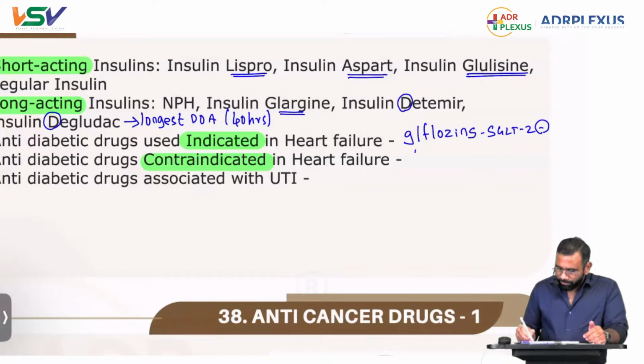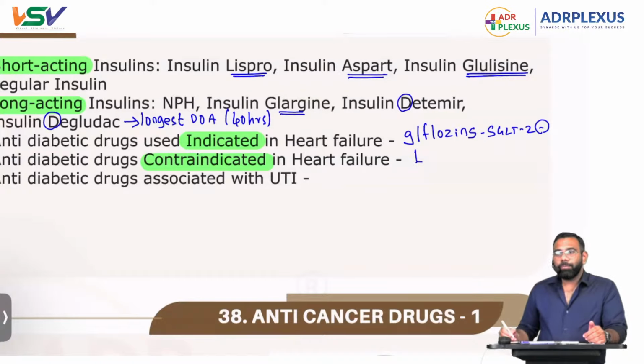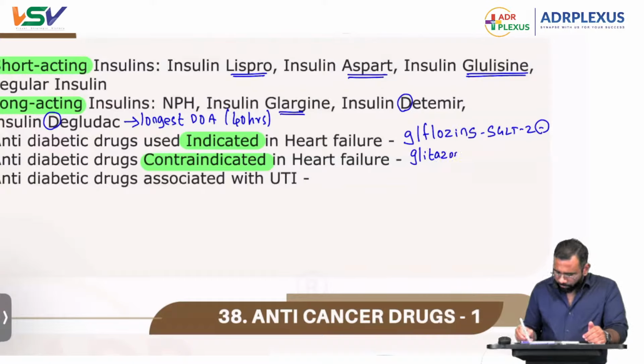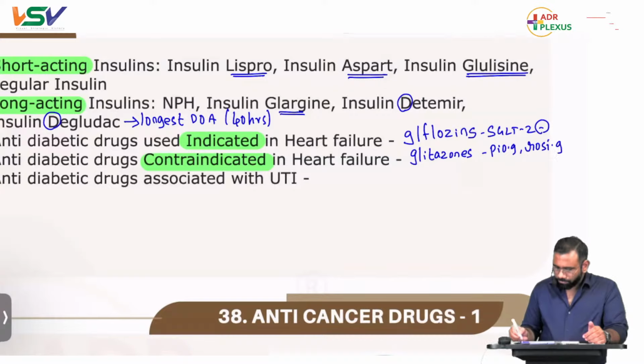Contraindicated in heart failure, as I already told you, are the PPAR gamma agonists, the glitazones: pioglitazone and rosiglitazone.